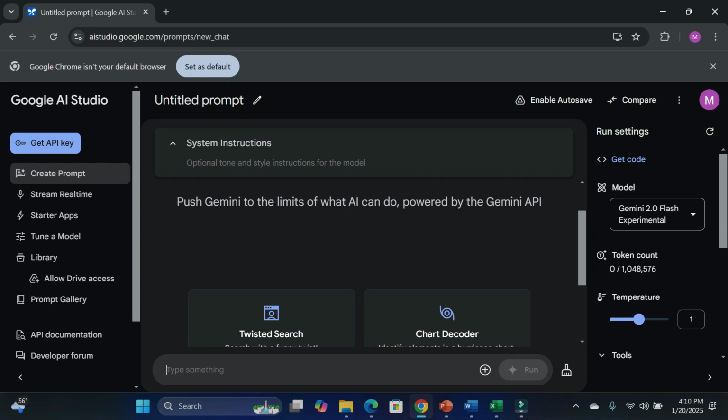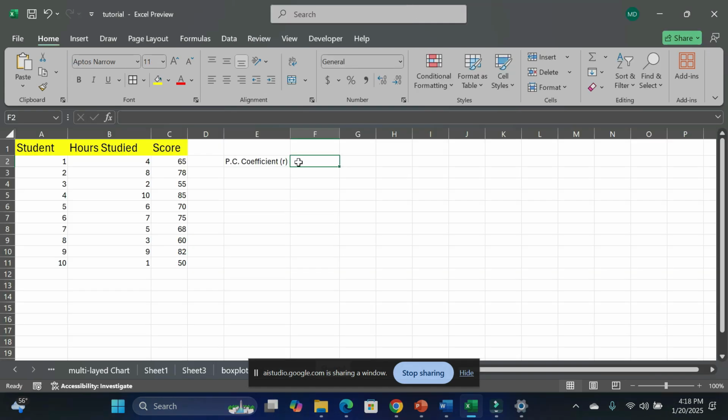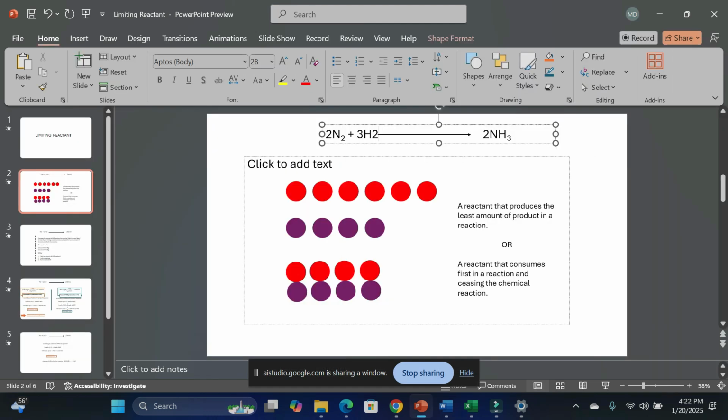Google AI Studio is a new sensation. Now, with this incredible tool, you can learn anything on your own. You can ask it to find mistakes in your documents and correct them. It can also help you find a suitable Excel formula for your calculation. And it can refine your PowerPoint document as well. Let's have a closer look.